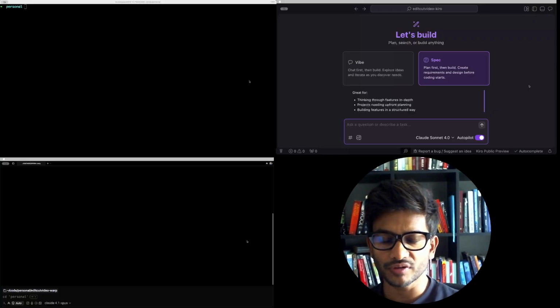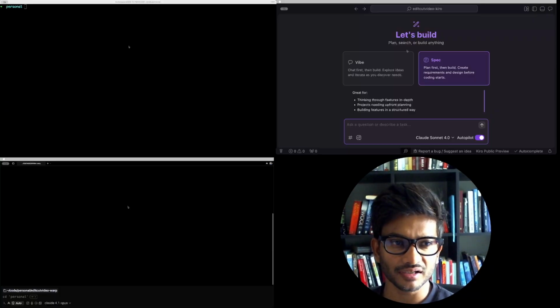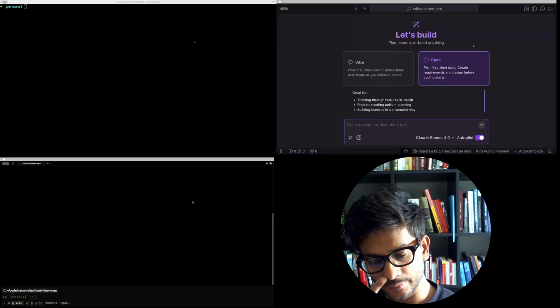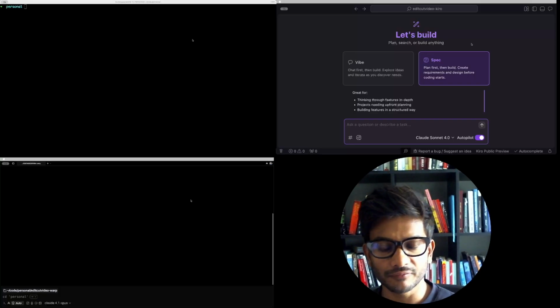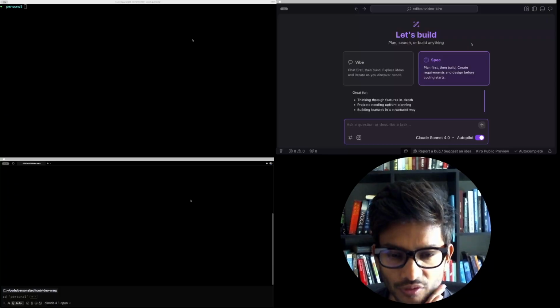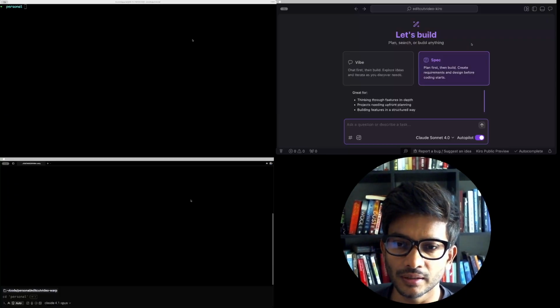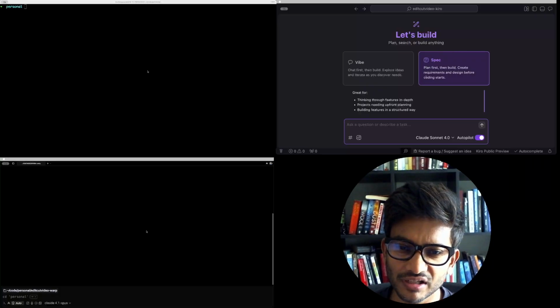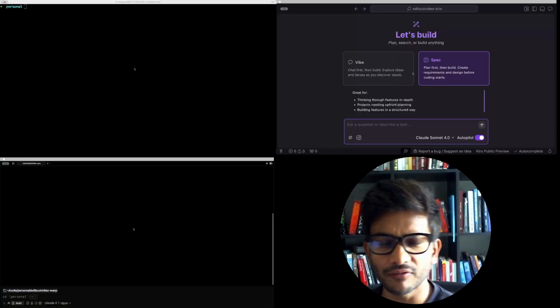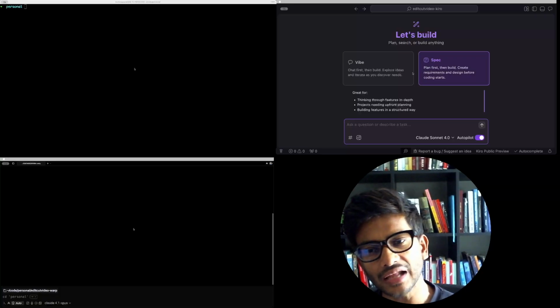The three tools which we are going to look at: on the left hand side you have a command line kind of a tool which is Aider.chat. Aider is written in Python. On the right hand side you have Kiro, which is on top of VS Code, and this is more like an IDE. And in between these two, you have Warp, which is written in Rust, and it gives you a flavor of both, being a terminal and an IDE.